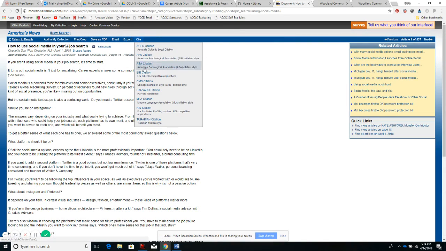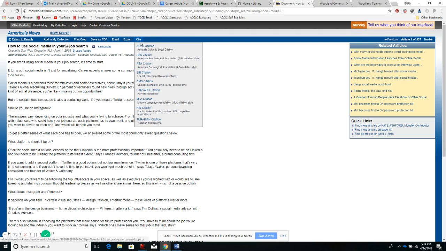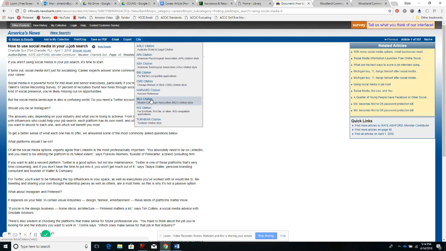You can email it. There's also the citation feature here, and I don't recall if you guys use APA or MLA or if you even need to do that at all. But if you need that for a class, you simply click on it, and then the citation usually pops up here. I seem to be having some network issues because it's not working very fast, even though I'm clicking on it. So usually it'll show up here in the top, and then you can copy and paste that.